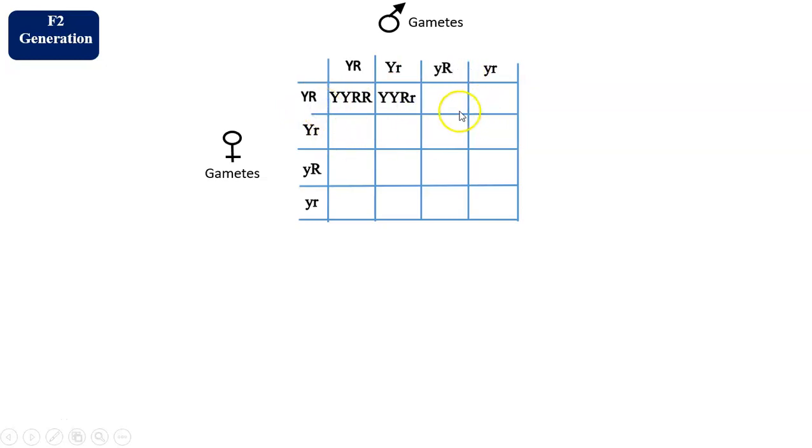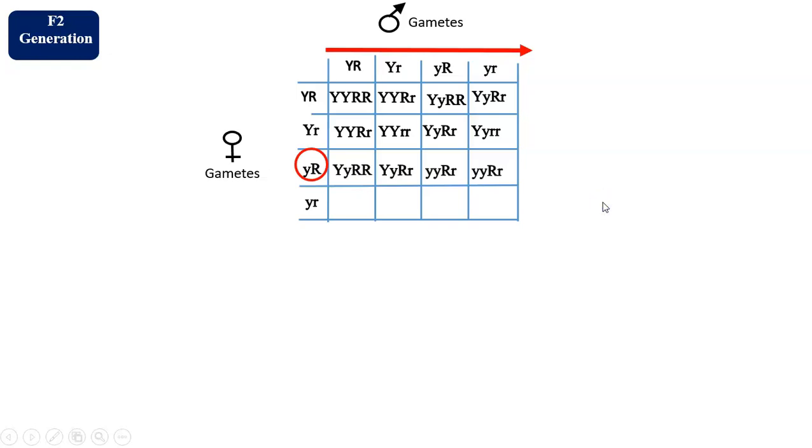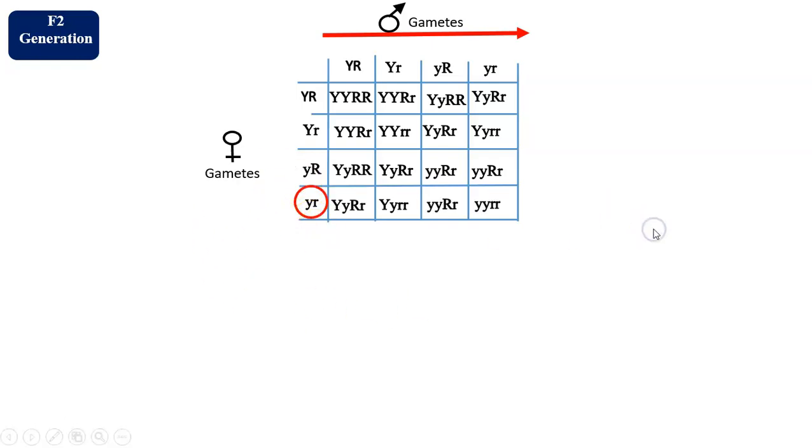And this way we can get all possible combinations here. And this is the Punnett square or checkerboard used here. So all the different combinations with this egg, we get these genotypes in the progeny, and again these combinations with this egg, we get these genotypes.